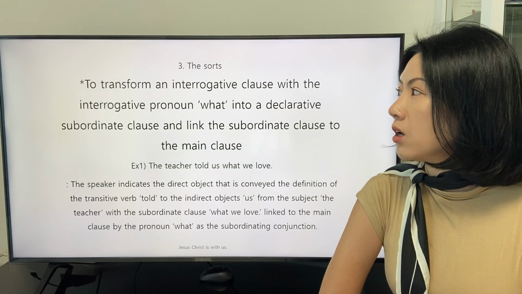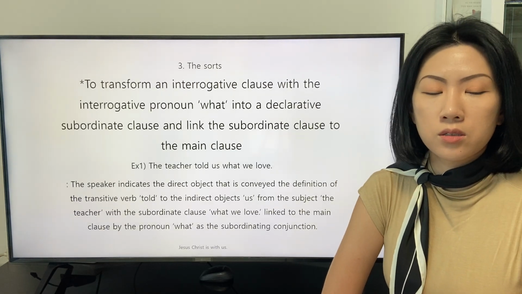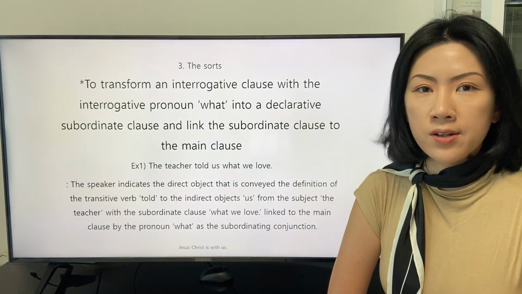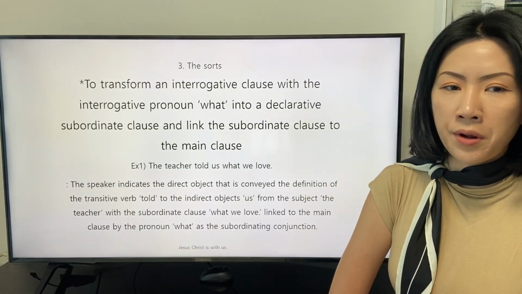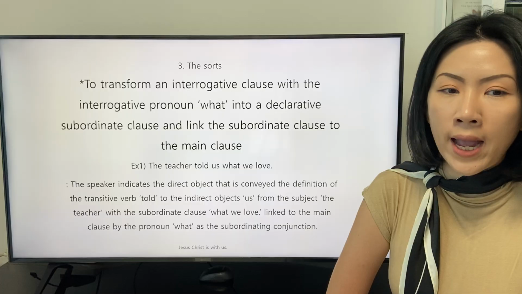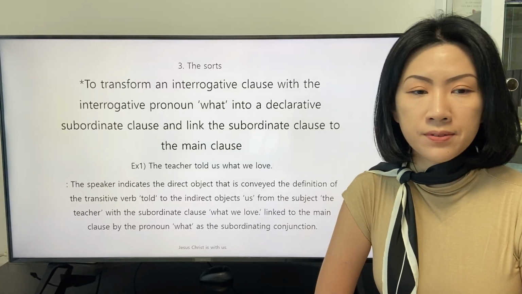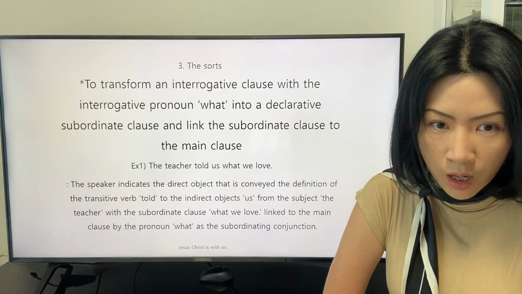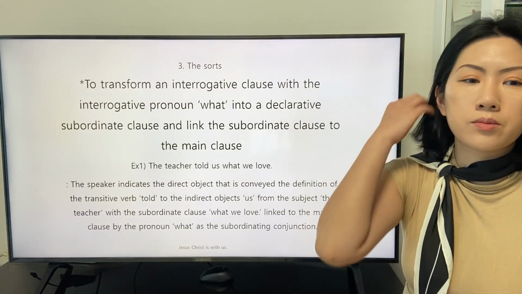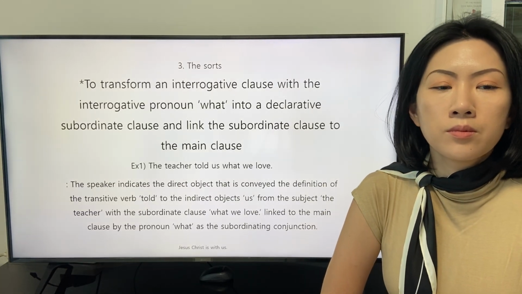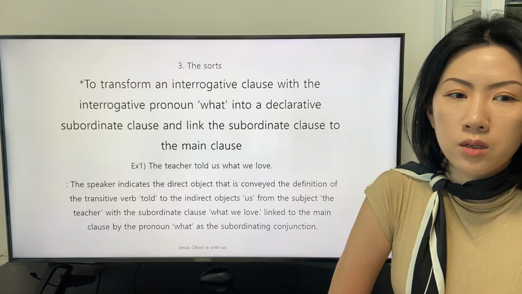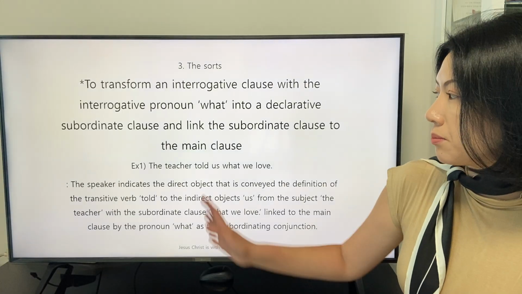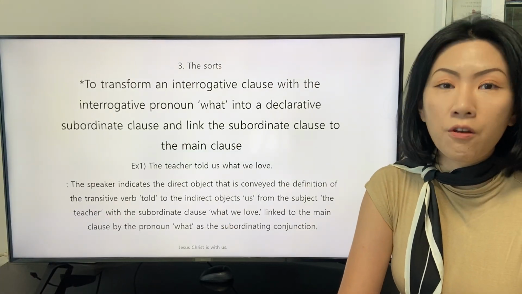There is another conference. The title of the conference is this: to transform an interrogative clause with the interrogative pronoun what into a declarative subordinate clause and link the subordinate clause to the main clause. Yeah, there is an example. The teacher told us what we love.